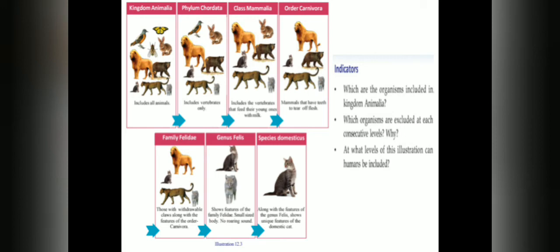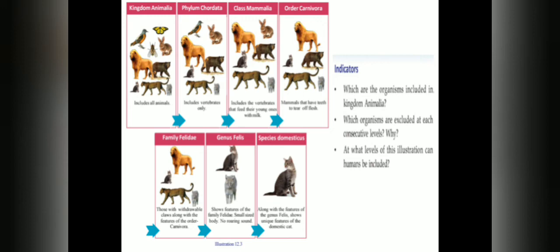And at what levels of this illustration can humans be included? Humans belong to the kingdom. Which kingdom? Yes, kingdom Animalia. And do humans have a vertebral column? Yes. So humans belong to the phylum Chordata. And yes, humans are mammals because they can feed their young ones with milk. So human beings belong to the class Mammalia.